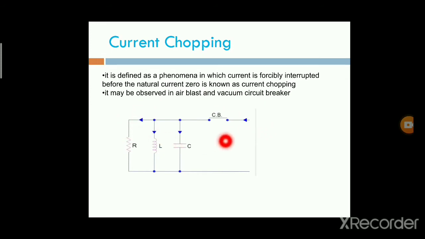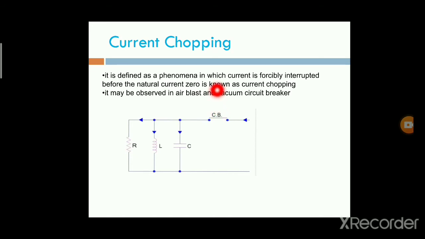This is the diagram for the current chopping phenomenon. In it we are connecting the resistance, inductance and capacitance, where L is the shunt reactor, C is the capacitance and R is the resistance of that winding. This is the transmission line, and in it we are connecting the circuit breaker.